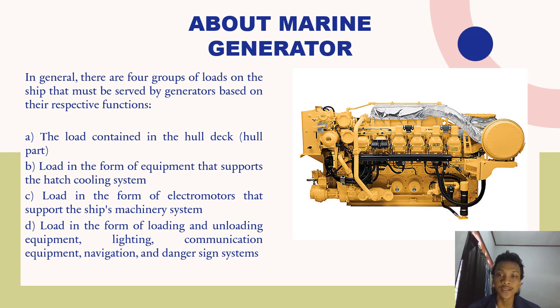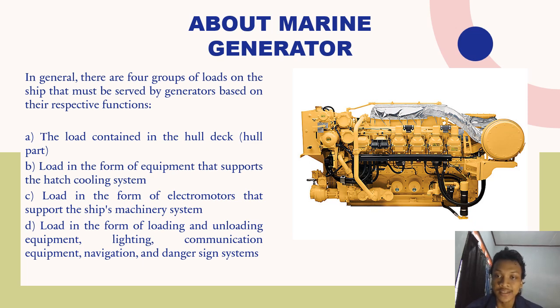A generator on a ship is a device or machine that is responsible for generating electricity. This generator uses mechanical energy, such as that produced by diesel engines, gas turbines, or renewable energy sources such as wind turbines or solar panels, to produce electrical energy. Its working principle is based on the concept of electromagnetic induction, where the relative motion between a magnetic field and an electrical conductor generates an electrical current.